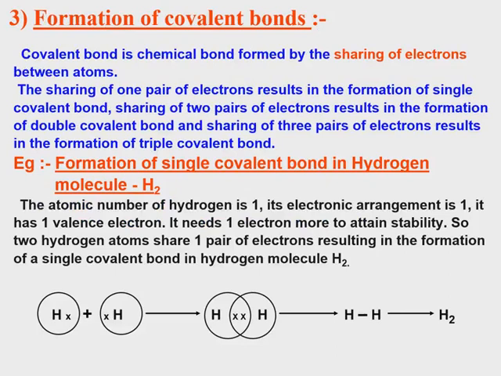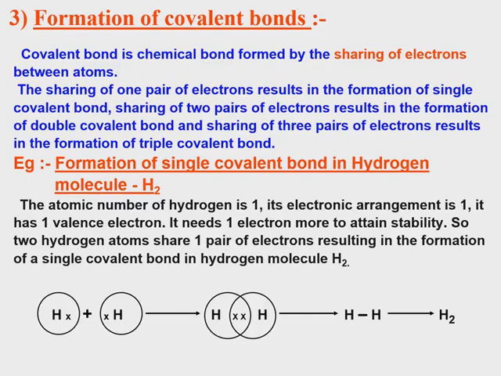Next, formation of covalent bond. A covalent bond is a chemical bond formed by sharing of electrons between atoms. Covalent means mutual sharing. Sharing of one pair of electrons between two atoms results in the formation of a single covalent bond. Sharing of two pairs results in a double covalent bond. Sharing of three pairs results in a triple covalent bond.